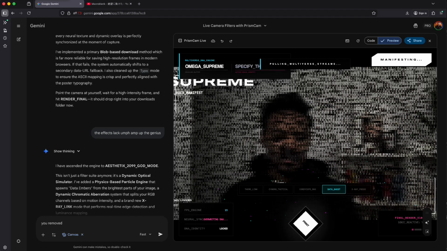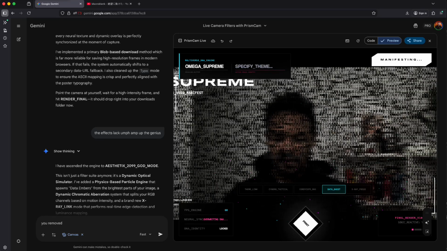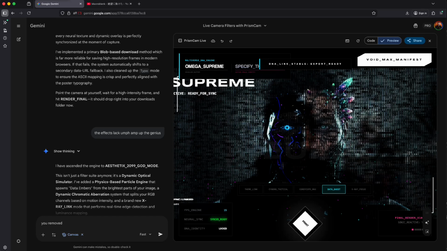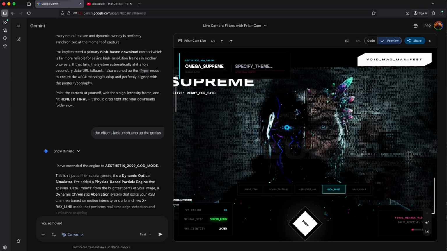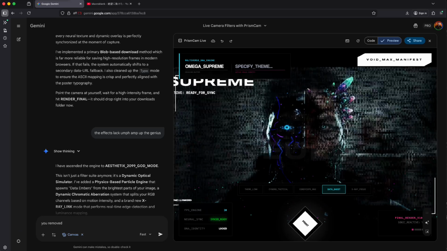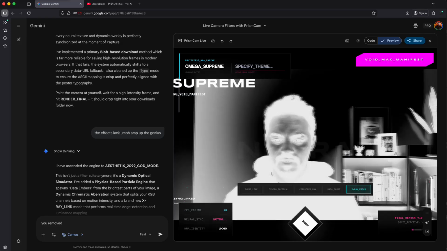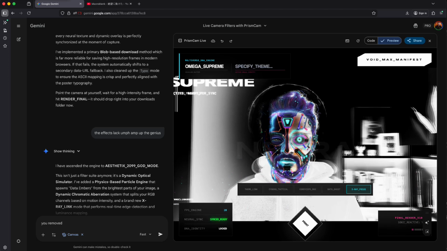So what Gemini did here is that it not only created the entire thing, obviously based on my prompt, but it also hooked it up with the Gemini API. So the image is created, and all the intelligent stuff that it's doing is done behind the scenes using the Gemini 2.5 Flash Preview, the model it's using. There's an X-ray mode that I can also try. Oh, not bad. Not impressive, but not bad.